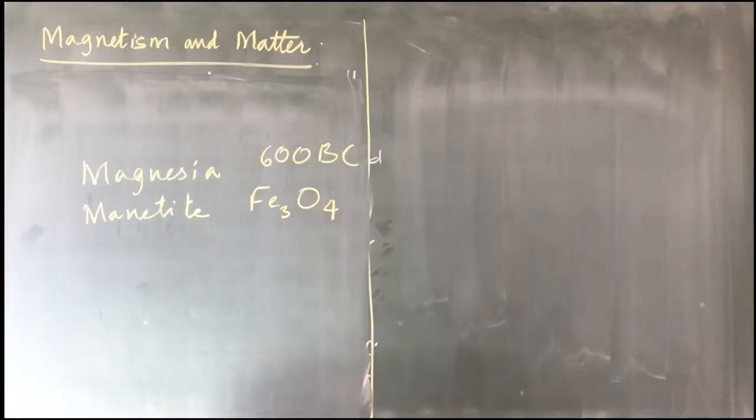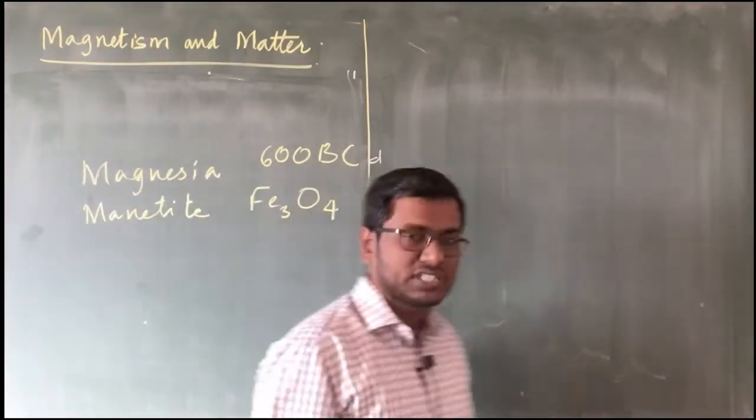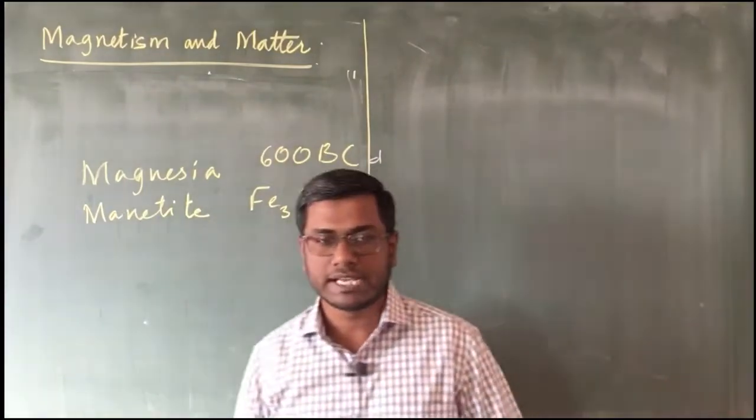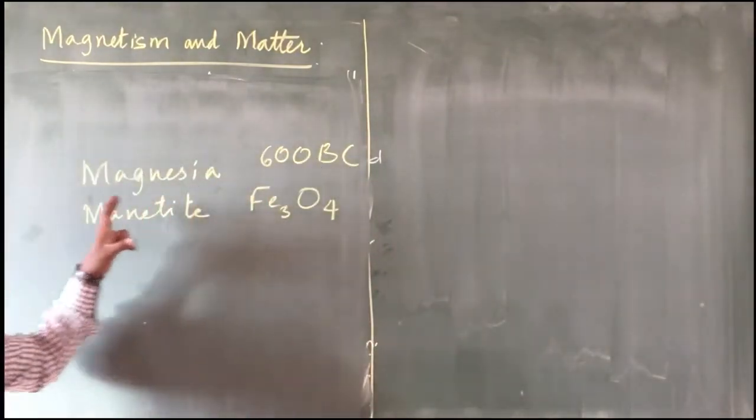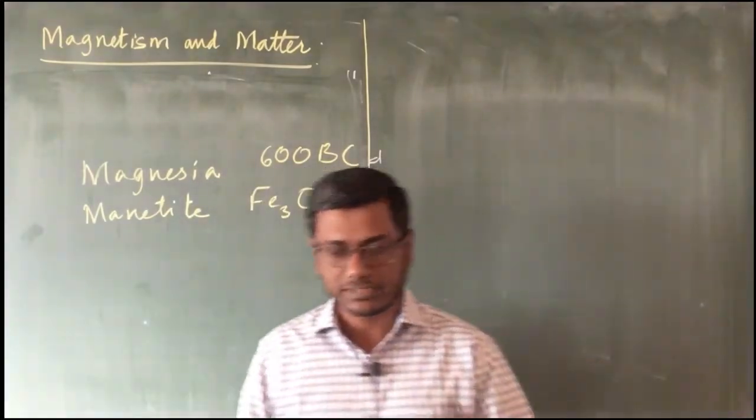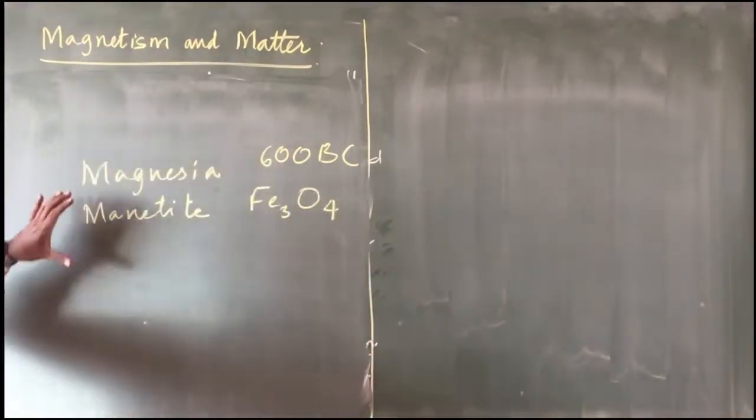It is not an exact year, it may be a few years here and there. So it was approximately during that period this ore was discovered at this place which was called Magnesia. And this place, if you look into the modern maps, it comes in the northern portion of today's Greece. So that place, they discovered this ore.